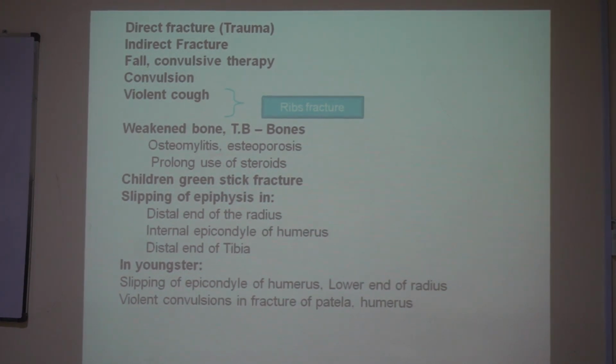Pathological when the bone is already diseased. For example, there is a TB of the bones, or suffering from osteomyelitis, or he is using steroids for a longer time. या old age है and he is maybe diabetic, या he is on steroid, और long prolonged walking से metatarsal bone fracture भी हो सकते हैं. इसके बच्चों में बोन जो है रेजिलिएंट है, दैट इज इलास्टिसिटी है, और फुली ओसिफाइड नहीं होता है, बोन बेंड होके फुली फ्रैक्चर नहीं होती, पार्शियल फ्रैक्चर होती है, जिसको ग्रीन स्टिक फ्रैक्चर भी कहते हैं. नेक्स्ट, स्लिपिंग ऑफ द एपिफिसिस.